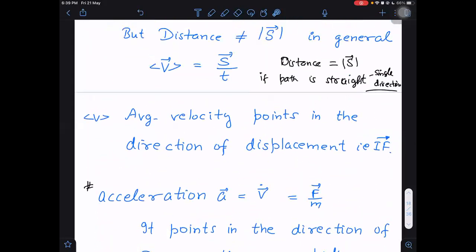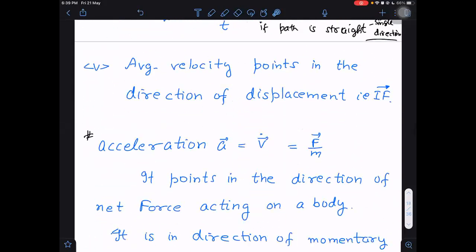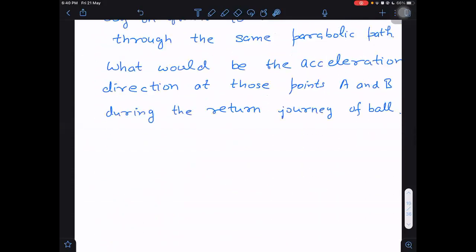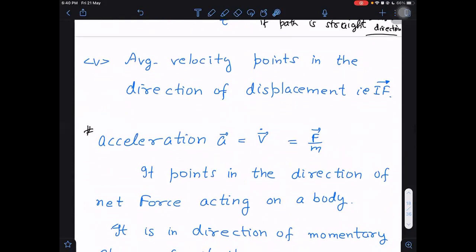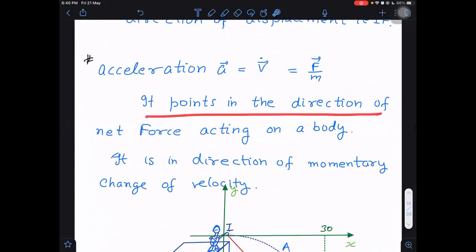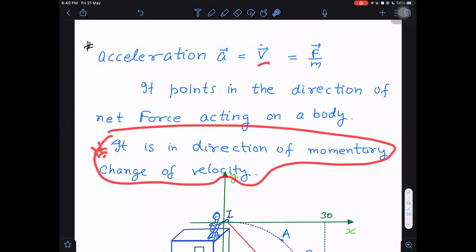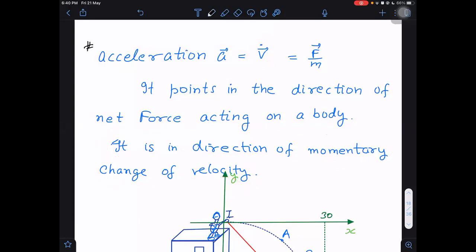Let me ask you one question. Let us see whether you have understood or not. Can you read this line once again so that you understand it? It points in the direction of net force acting on a body. Okay, but it can also be regarded as in the direction of momentary change of velocity, the rate of change of velocity. You will not understand the second line now, and no need to worry about it. I will explain it later on. But try to understand only the first statement. It points in the direction of net force.